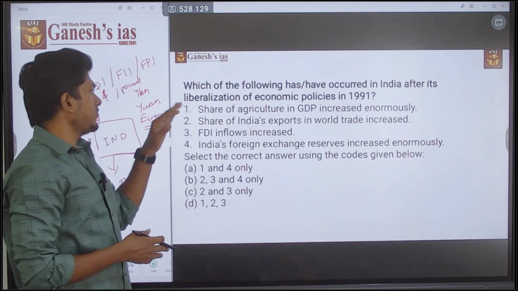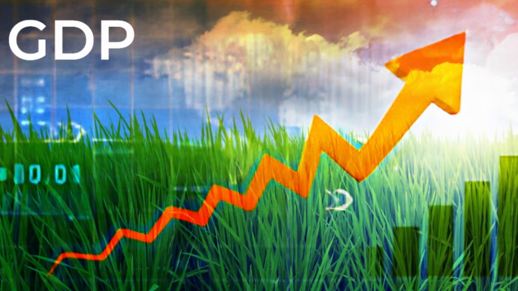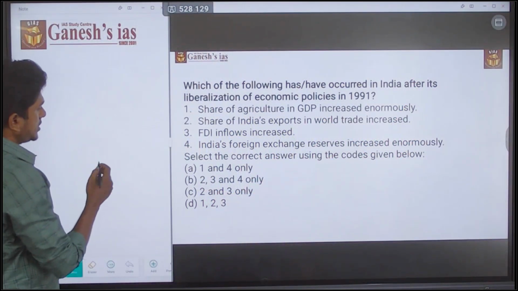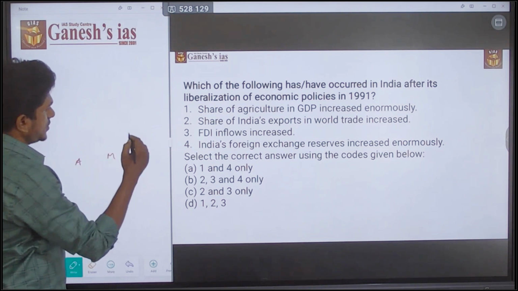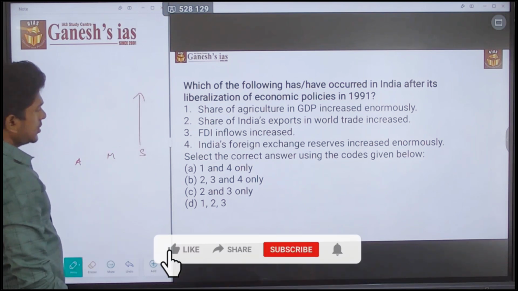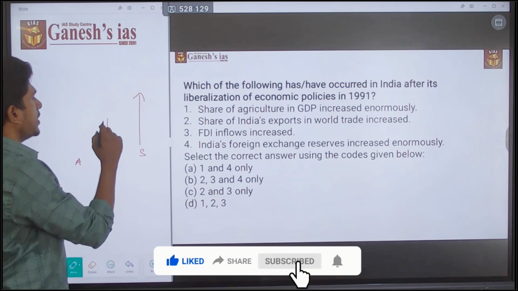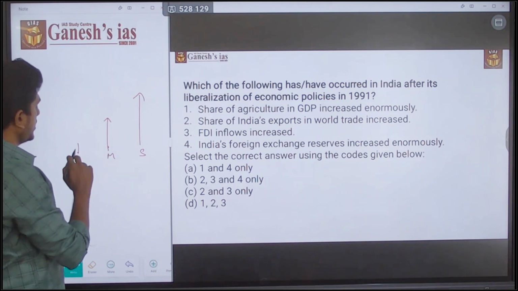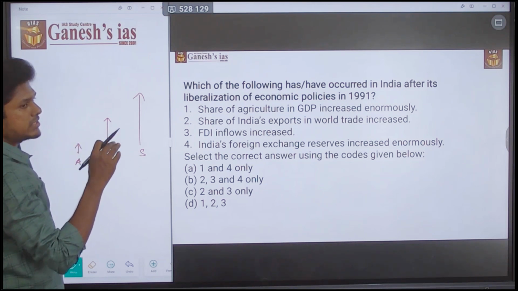Then you go for the first statement, share of agriculture in GDP increased enormously. Consider that after liberalization, privatization and globalization, there are the agri sector, manufacturing sector and service sector. There is a huge growth in the service sector, and somewhat of a growth in the manufacturing sector also. But when it comes to the agriculture sector, a certain growth happened, but you can't claim it as an enormous growth.